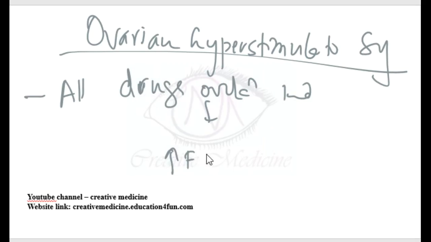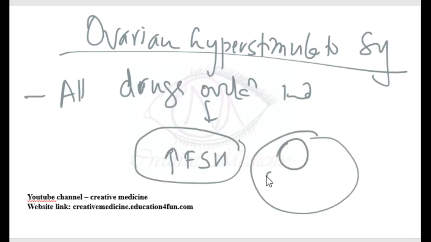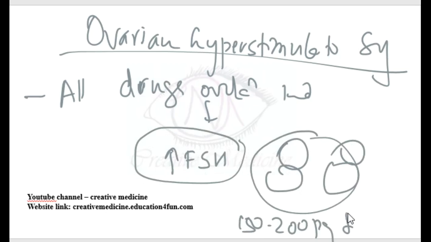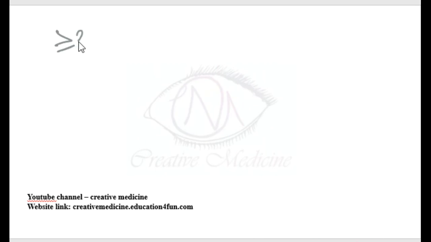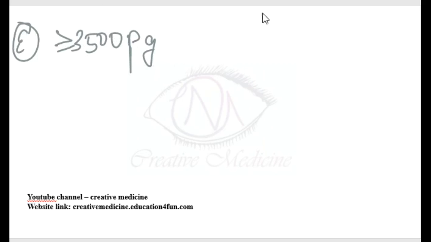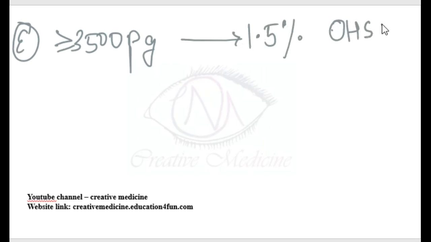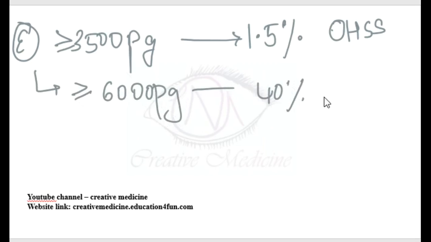A number of follicles are stimulated, and each follicle releases 150 to 200 picograms of estrogen. Total estrogen of more than or equal to 3500 picograms carries around a 1.5% chance of ovarian hyperstimulation syndrome. If the estrogen becomes more than 6000 picograms, then there is a 40% chance of ovarian hyperstimulation syndrome.